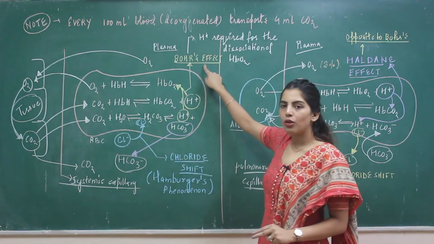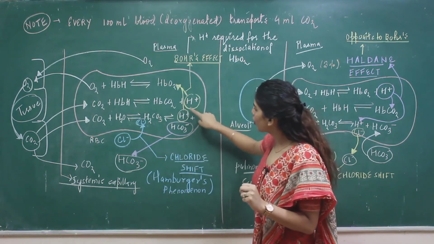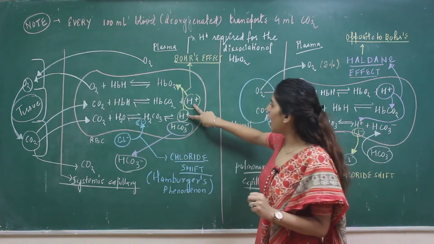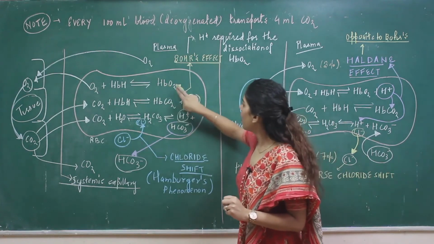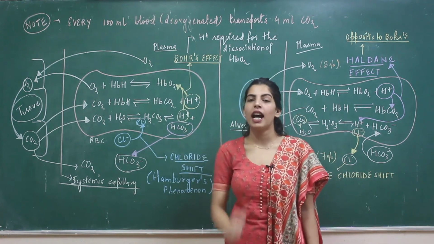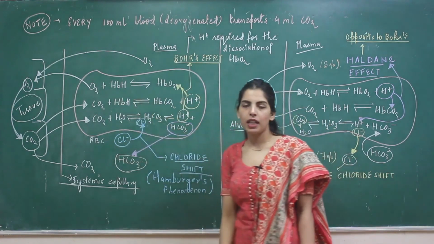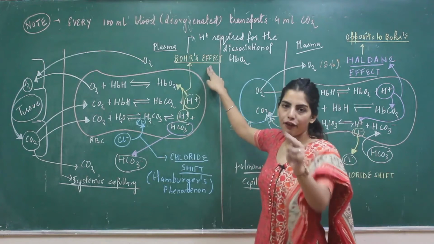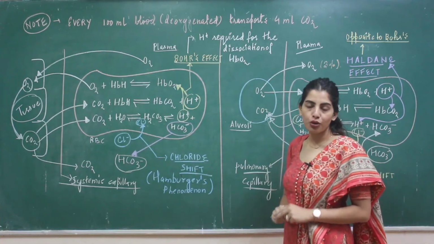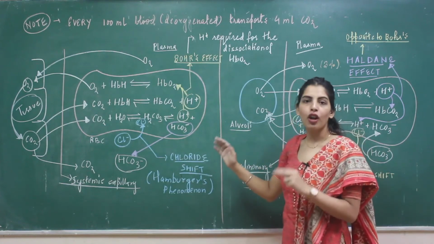Also students, we will know about the Bohr's effect. See, I have circled these hydrogen ions which are released for the transport of CO2, but these hydrogen ions are helping in what? They are helping in the dissociation of HbO2. We said that in shift to right, H plus is very, very high, and due to these H plus ions, the dissociation of HbO2 releases HbH. This is called Bohr's effect, which is H plus ions required for the dissociation of HbO2. So all this is taking place at the level of your tissues.